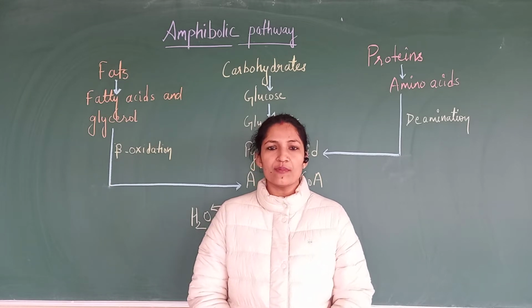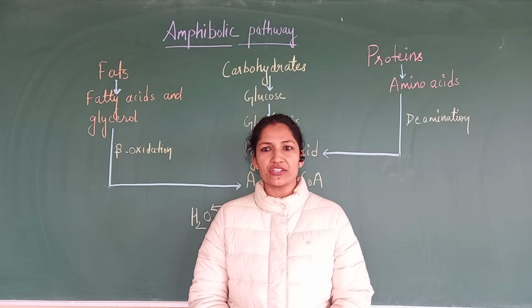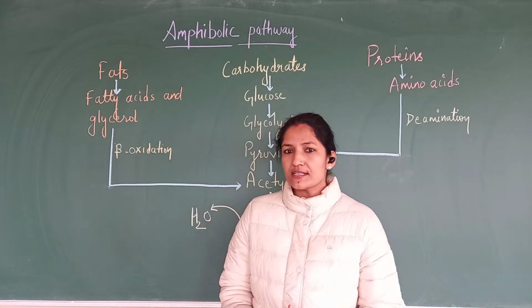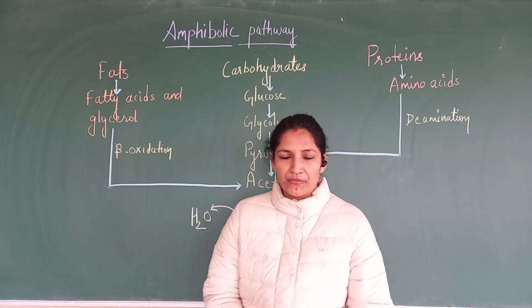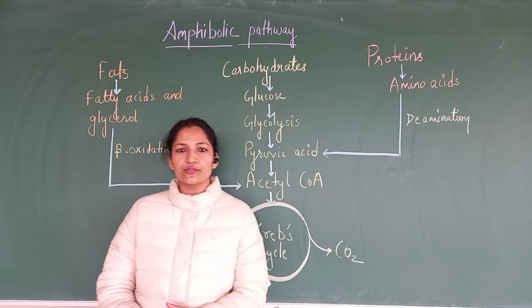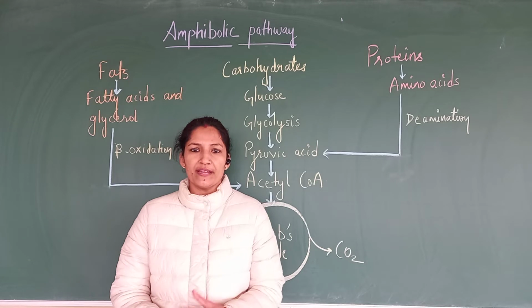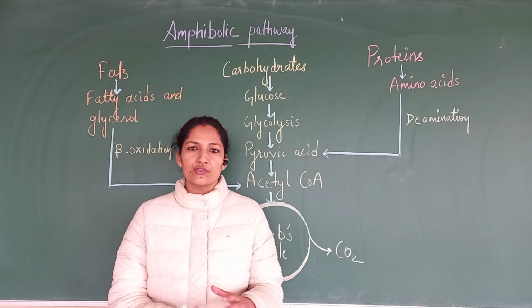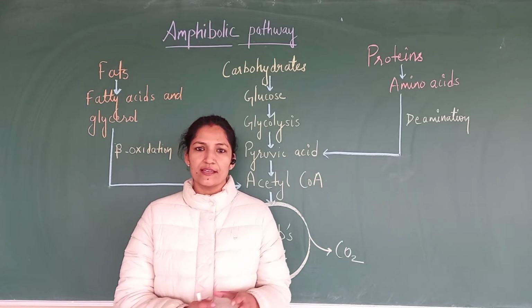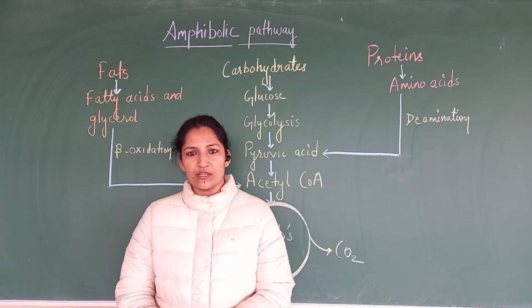Today we are going to talk about the amphibolic pathway under the chapter respiration in plants. Now what does this term amphibolic mean? We have already discussed during the metabolic reactions that metabolism has two different types, that is catabolism and anabolism.